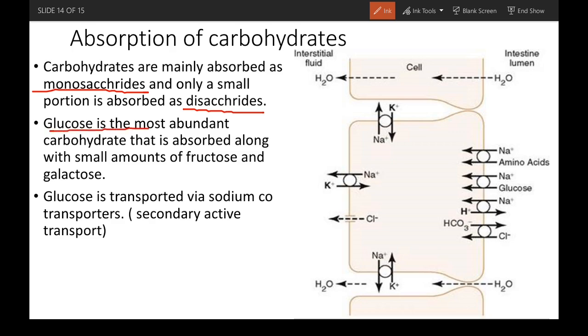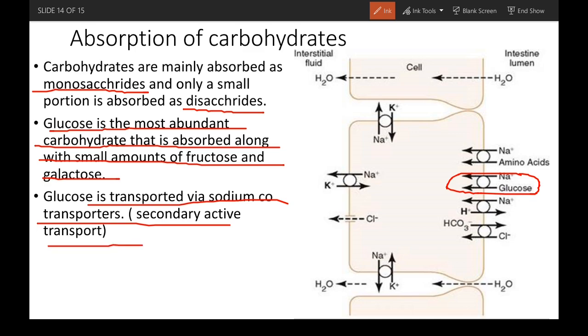Now glucose is the most abundant carbohydrate that is absorbed, along with small amounts of fructose and galactose. So how is this glucose, the most abundant monosaccharide to be absorbed, absorbed? Here we can see the sodium glucose co-transporter. Glucose is transported by a sodium co-transporter or secondary active transporter. So here sodium inside the cell is reduced via the sodium potassium pump. The sodium potassium pump pumps the sodium outside and pumps potassium inside.